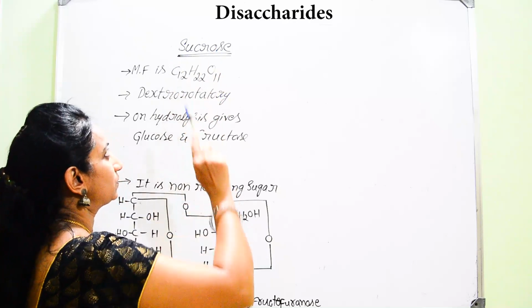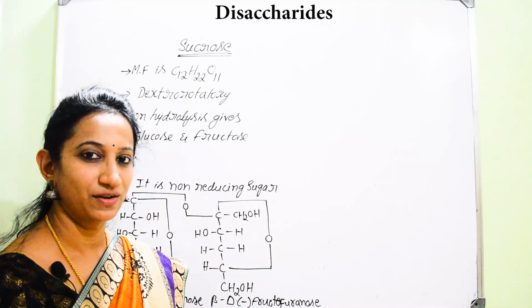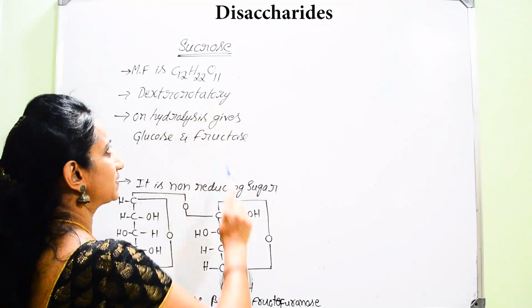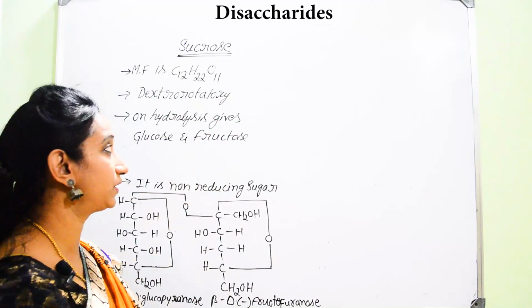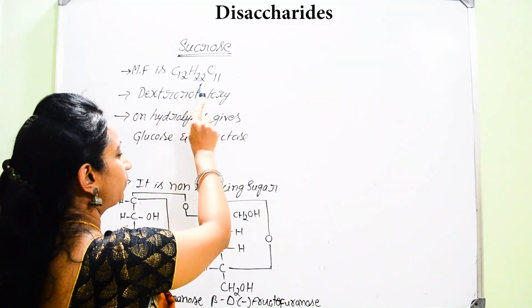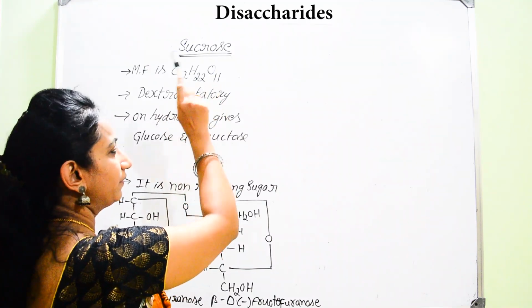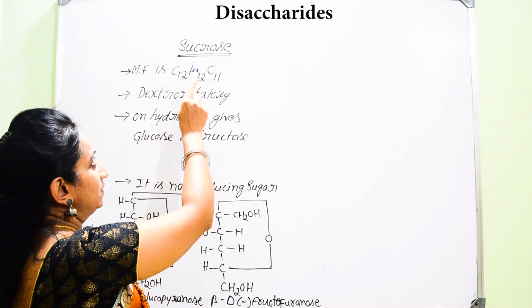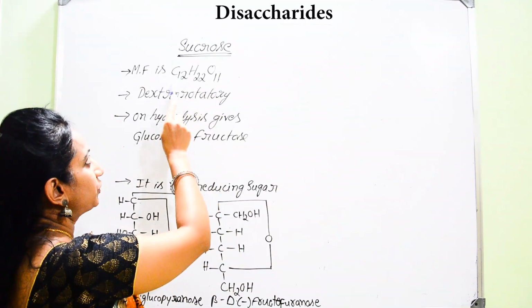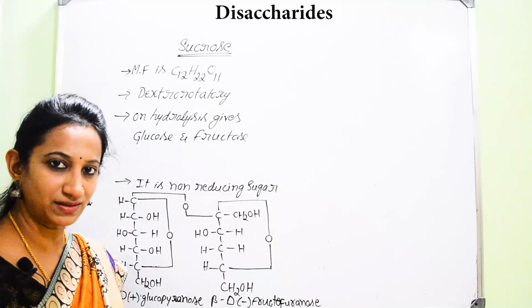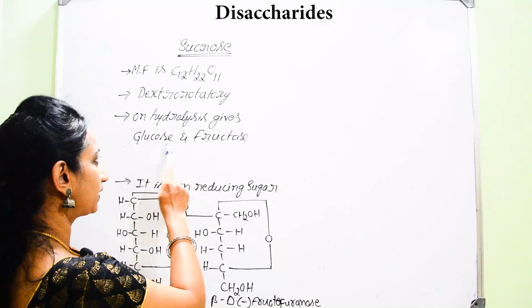Now if we start with sucrose, here sucrose is considered a disaccharide. What is its molecular formula actually? The molecular formula is C12H22O11. So here 12 carbon atoms, 22 hydrogen atoms and 11 oxygen atoms are there. Why is it said to be a disaccharide? Actually this sucrose is made up of 2 monosaccharide units. Which are those 2 monosaccharide units?